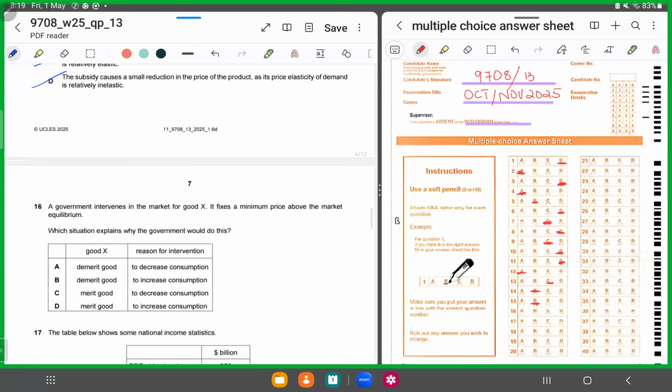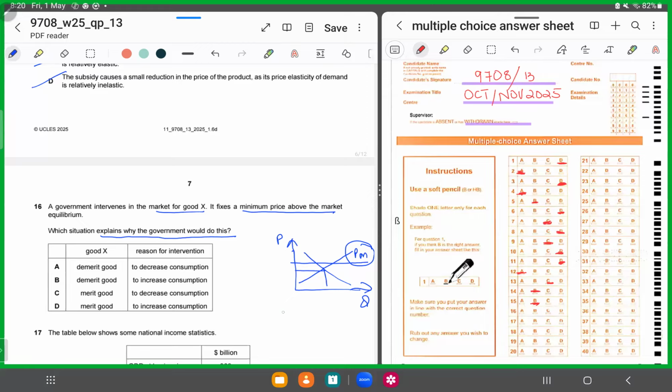Number 16. A government intervenes in the market for good X if it fixes a minimum price above the market equilibrium. So now this is the price it fixes, a minimum price above the equilibrium. Now what happens? Which situation explains why the government would do this? Why do you think it did that? It's raising the price of good X by establishing it at a price higher than the equilibrium price because it wants to do what? Reduce its consumption.